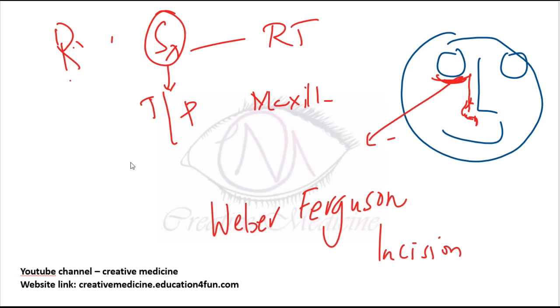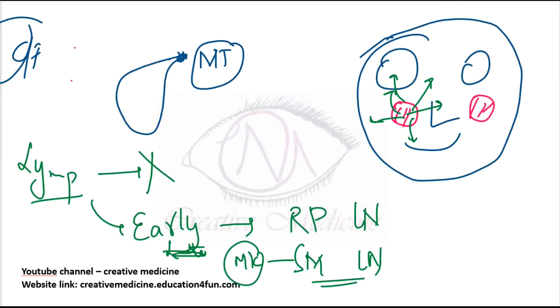If the tumor is extending into the ethmoid complex, in such cases we should do craniofacial resection. If this tumor is extending into the infratemporal fossa, then an extended Weber Ferguson incision can be done. Prognosis is 30%, 5-year cure rate is seen. Thank you.